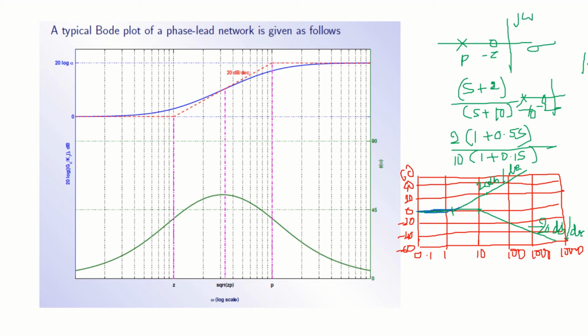Then it varies with plus 20 dB per decade till here. Then this is plus 20 dB per decade, then this minus 20 dB per decade, so it will become 0 dB per decade. So it will become a horizontal line. That's how you get the magnitude plot.